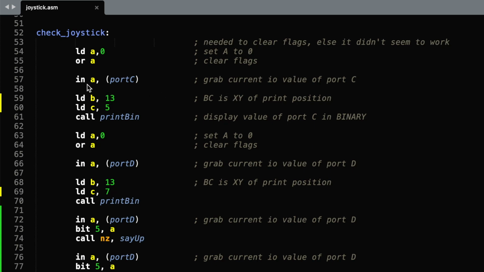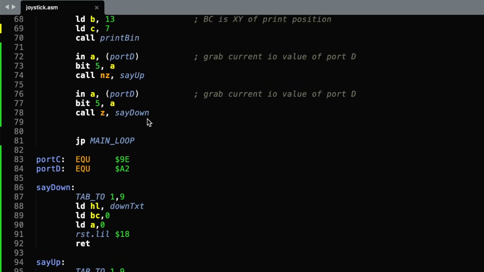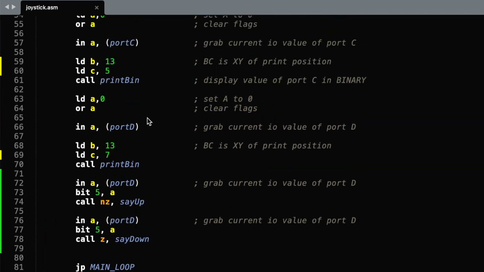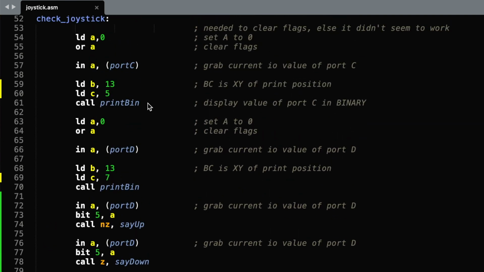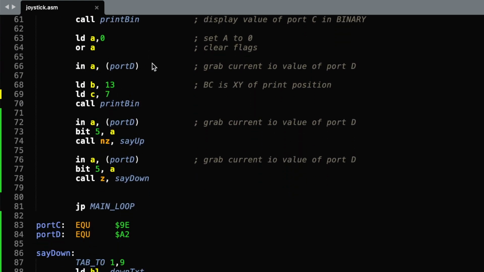We then bring in A from port C. Port C I've defined just down here, they do have particular values applied to them. And then I'm printing a binary version of the number we read from port C. I've included a new print binary routine within our debug file. Similarly, I'm checking port D and printing that to the display.